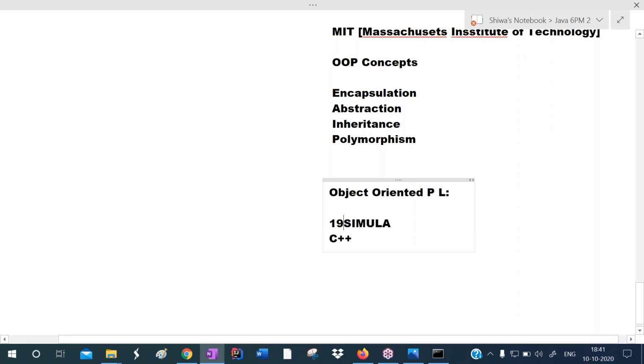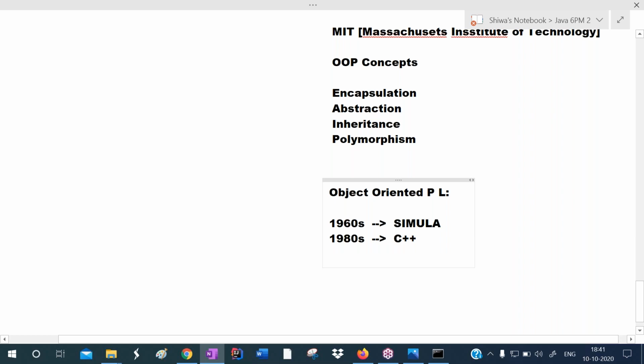Okay, so when this Simula language was introduced in the 1960s, this was the first object-oriented programming language. And later in the 1980s, based on the C language and similar languages, another language was developed, that is C++. This is also an object oriented programming language.